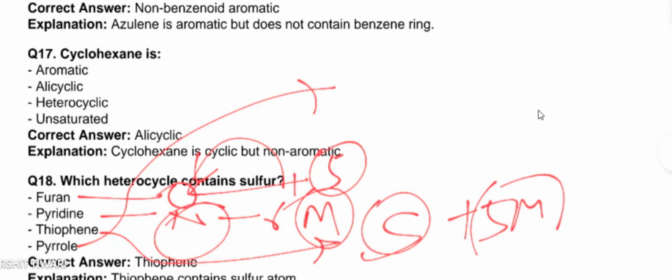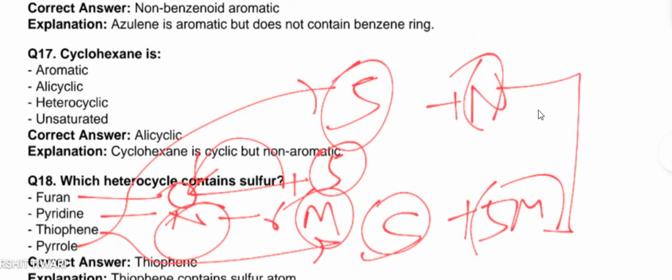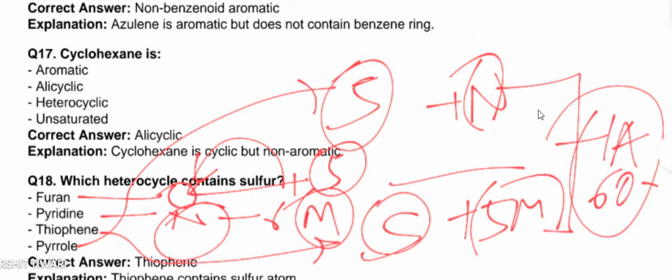Pyrrole is also a five-membered ring and it contains nitrogen in its structure. The important thing in these structures is that they all are aromatic in nature. We will check the order of acidity and order of aromaticity in further lectures of this series.